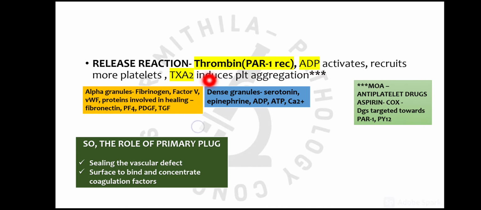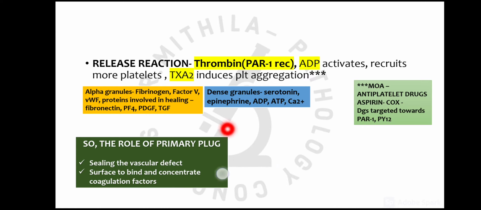So these are the important factors responsible for platelet activation and thereafter aggregation. An important applied aspect is that antiplatelet drugs are given, and they have different mechanisms of action. Aspirin is an inhibitor of the cyclooxygenase enzymes, and there are also certain drugs targeted towards the receptors PAR1 and P2Y12, through which thrombin and ADP act. So when we know the pathogenesis of this release reaction,